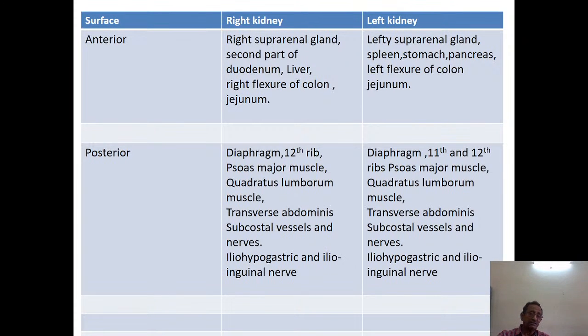Now, what are the structures that are in relation to the kidneys, anterior surface or posterior surface? First we will read about the structures related to the anterior surface of the right and left kidney, because there are different structures.